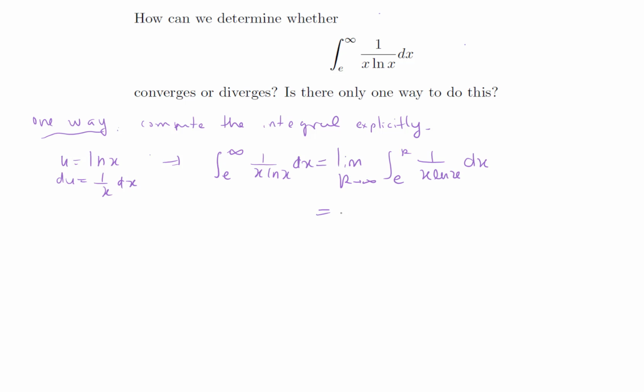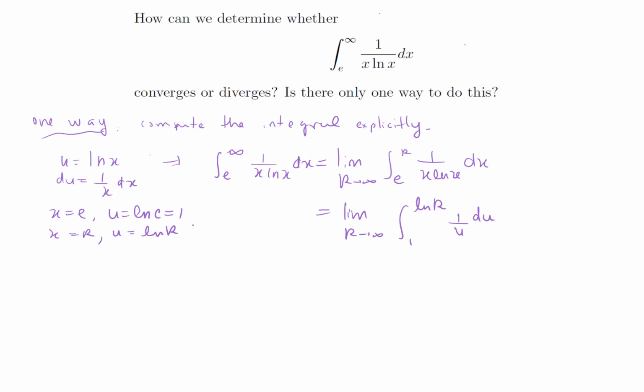That's going to be the limit as r goes to infinity of the integral from 1 to ln of r of 1 over u du. Because when x equals e, u equals ln of e, and that's 1. And when x equals r, u equals ln of r.